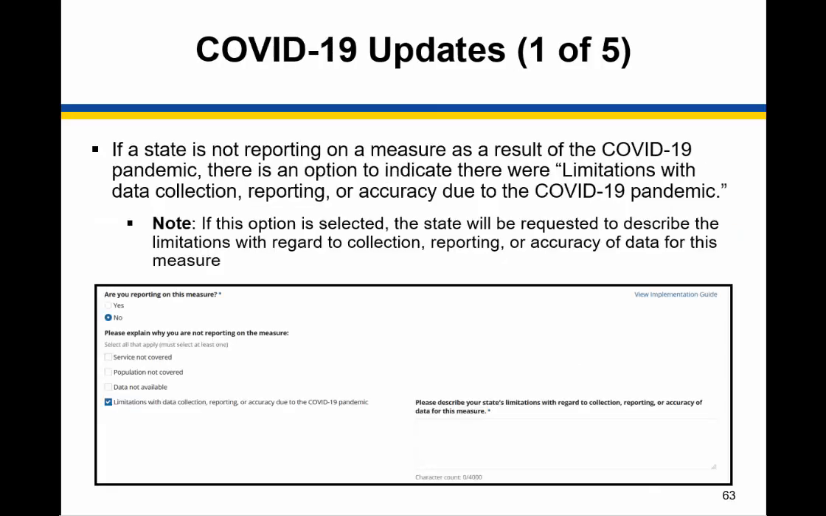Now we'll move into the COVID-19 related updates. For all measures, if a state selects to not report on a measure, they will now have the option to indicate that it was a result of COVID-19. The option is labeled Limitations with Data Collection, Reporting, or Accuracy due to the COVID-19 pandemic. When selecting this option, states will be required to provide further description.